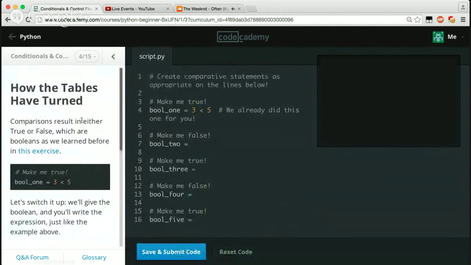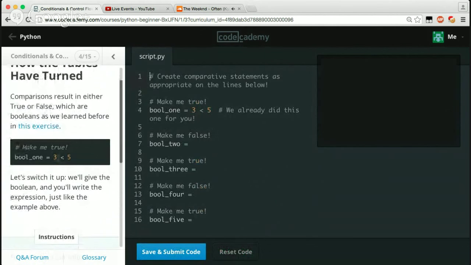How about the tables turned? Comparison results in either true or false, which are Booleans as we learned before in this exercise. Make me true. Bool underscore 1 equals 3 less than 5. Which that would be true because 3 is less than 5. Let's switch it up. We'll give the Boolean and you'll write the expression just like the example above. So make me true, Boolean 1, 3 is less than 5. We already did this one for you.